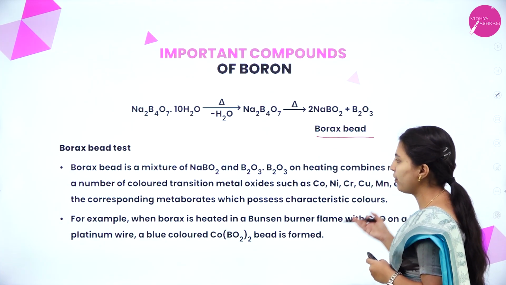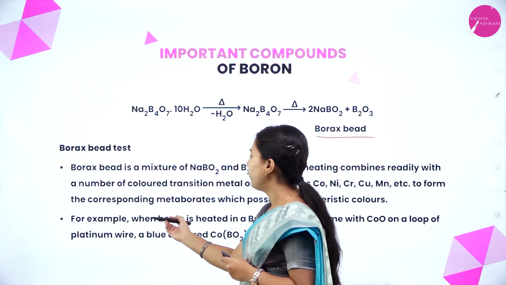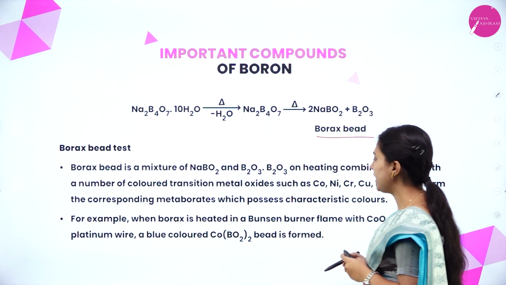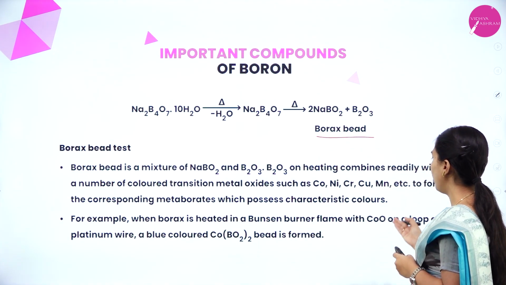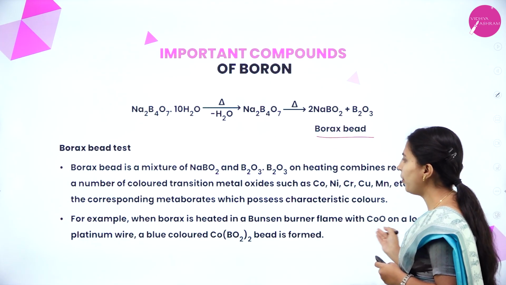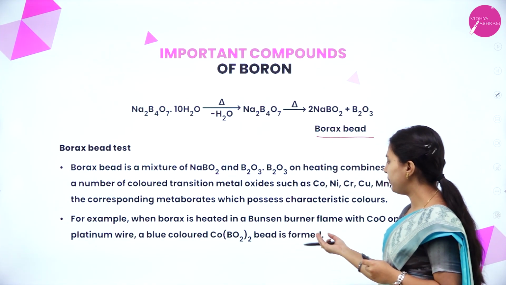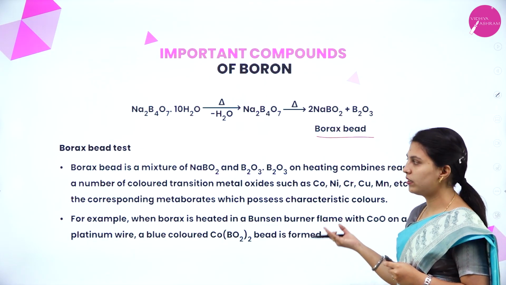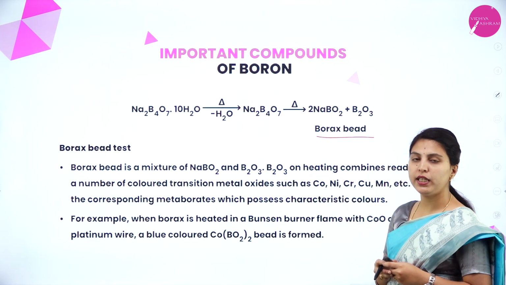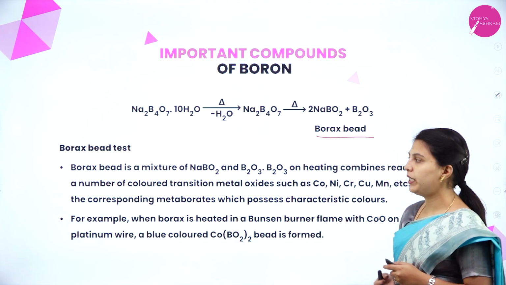For example, when borax is heated in a Bunsen burner flame with cobalt oxide on a loop of platinum wire, a blue colored cobalt borate bead is formed. This is how the borax bead test is done.